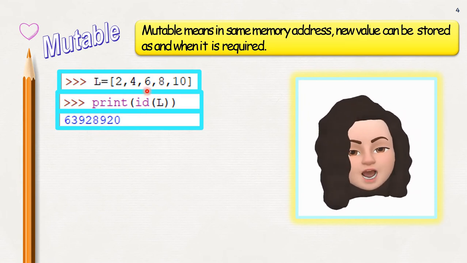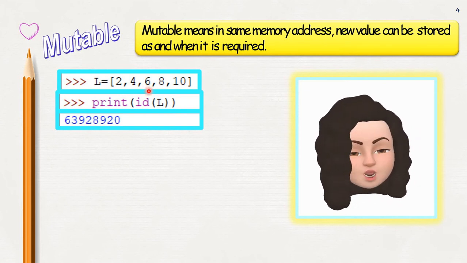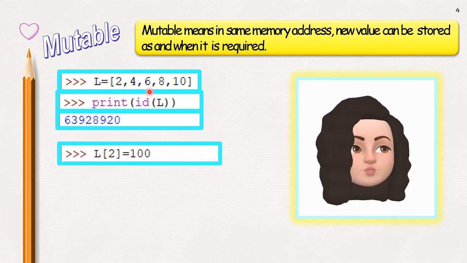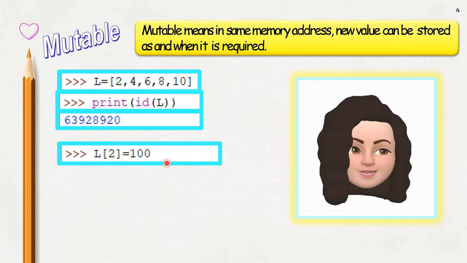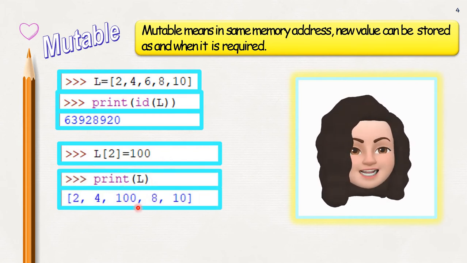Now I want to change the third element. Instead of 6, I want to change it to 100. So I am going to change the value 6 in its place to 100. I am giving L of 2. What is the index of 6? 0, 1, 2. So L is the name of the list, within square brackets index 2 equal to 100. Now after giving this statement, I am giving print L. See, instead of 6, now the value is changed to 100. So I have given a new value.